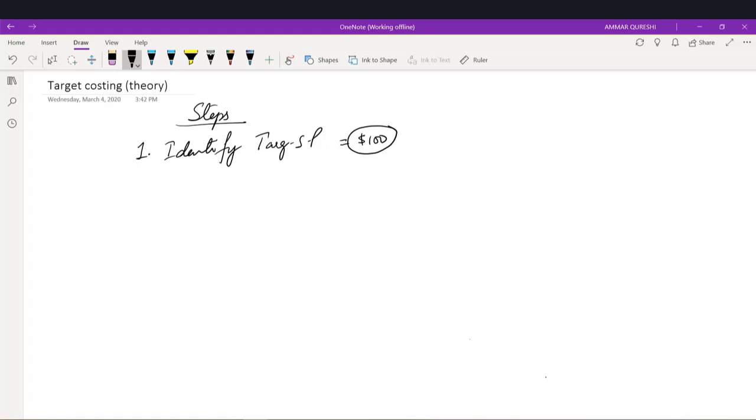So for the establishment of the targeted selling price, we first need to consider what kind of product we want to manufacture. There are two to three aspects of the product.